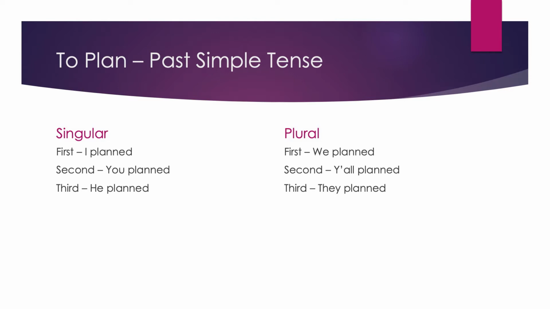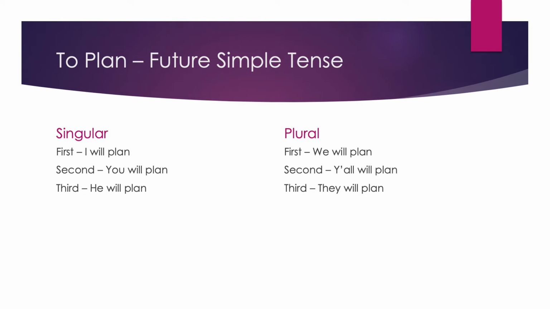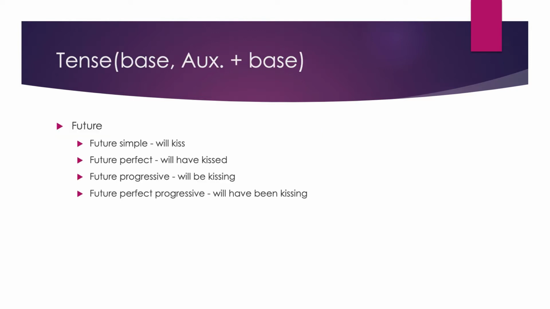In order to get to these other tenses, like future, we need the help of auxiliary verbs. We can get to future simple by a future tense of do, which we conjugate will, attached to the infinitive. I will plan. You will plan, he will plan, we will plan, y'all will plan, they will plan. If we want other tenses, like future perfect progressive, we'll need combinations of to have, to do, and to be to get to them.